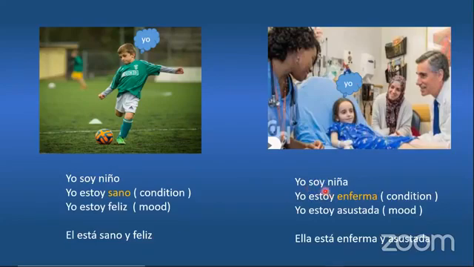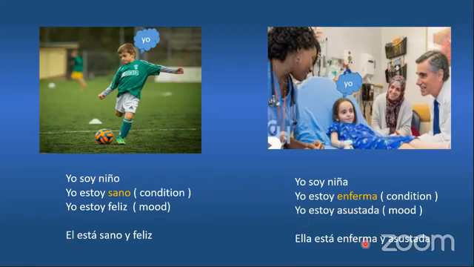But in this one I use estoy because being sick is a condition, it's a transitional point, it's situational. She's not going to be sick forever, hopefully, and that condition is going to end soon. That is why I use estoy. Same here, yo estoy asustada. I am talking about a mood or a feeling.